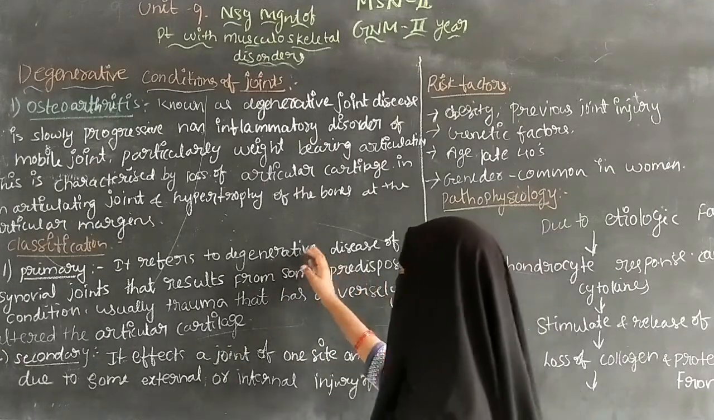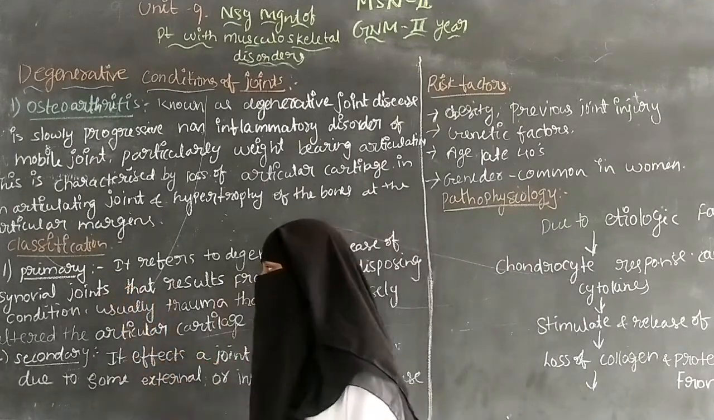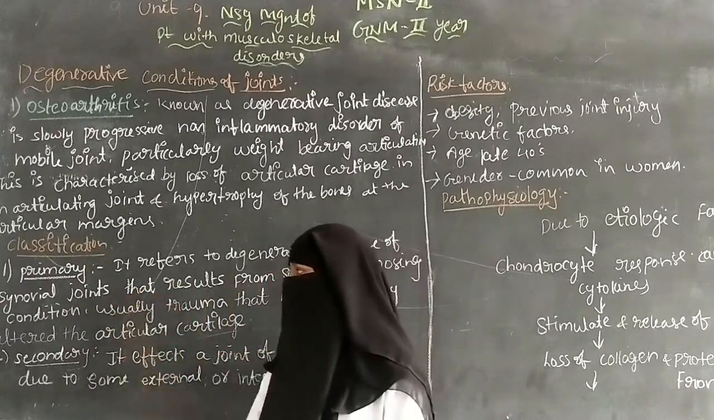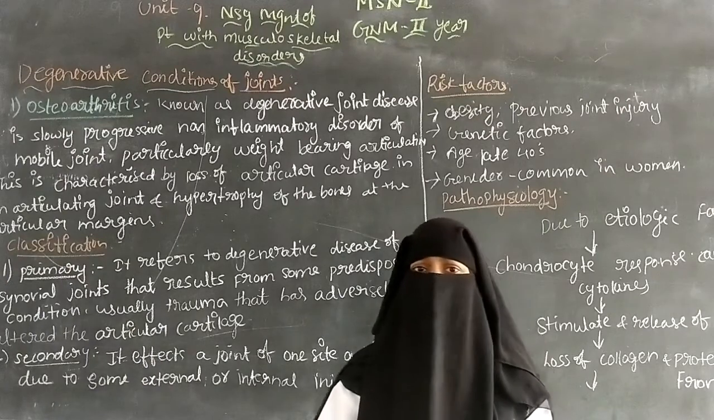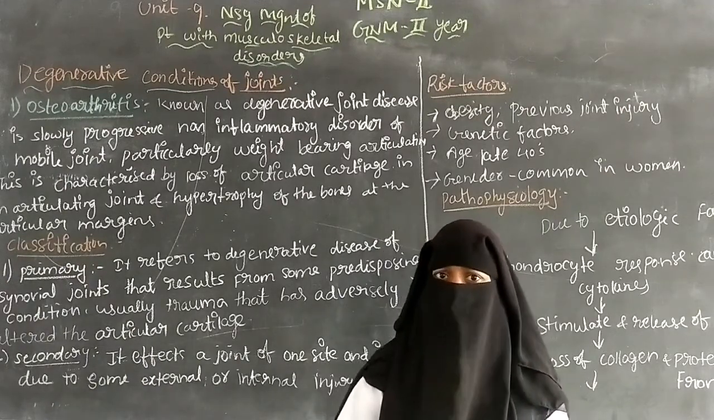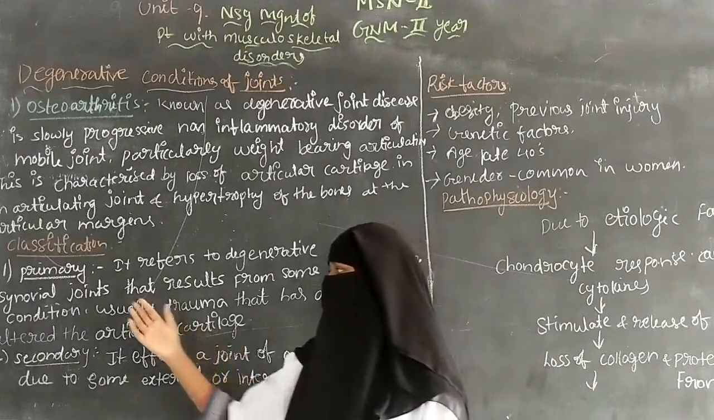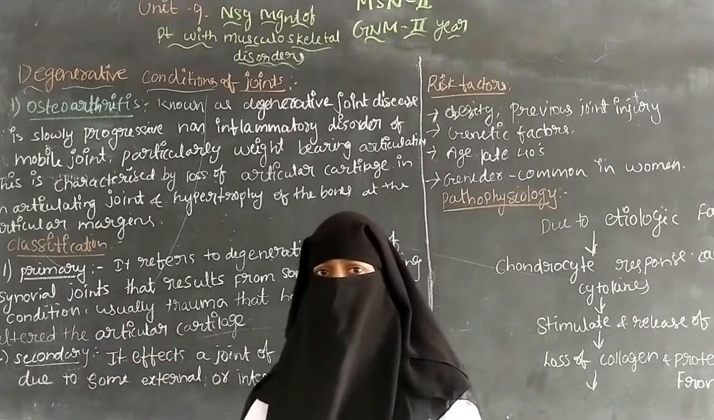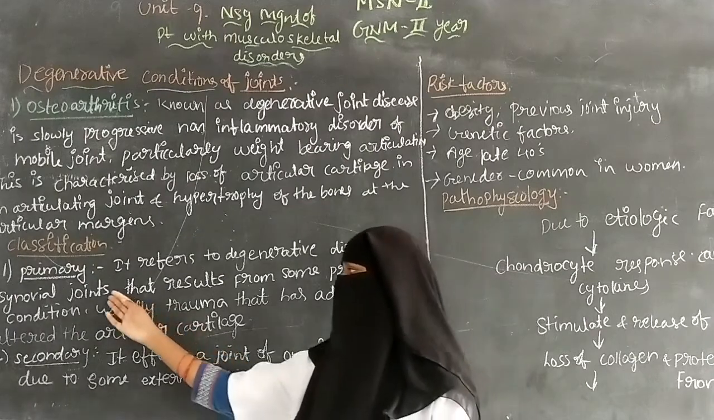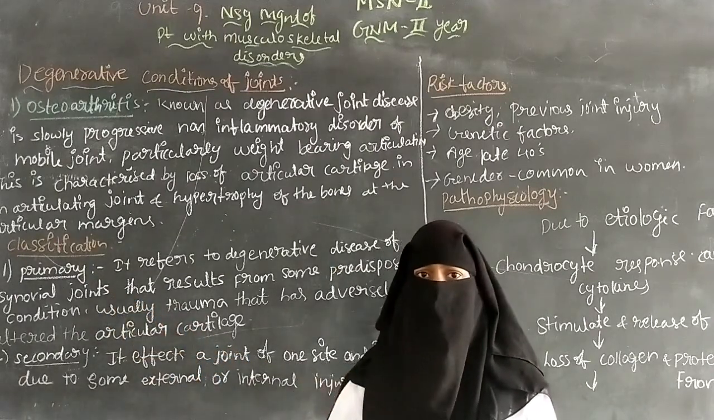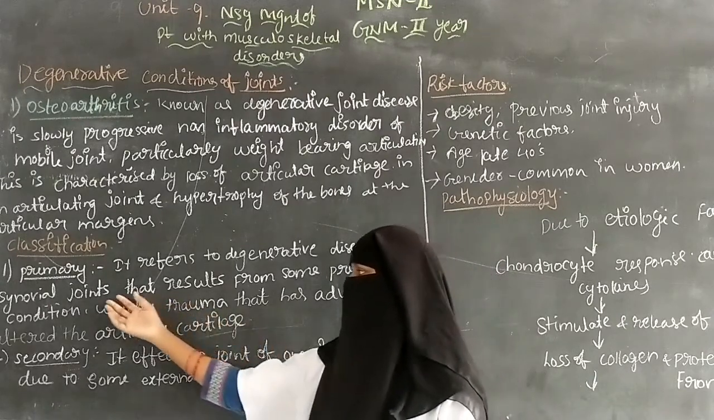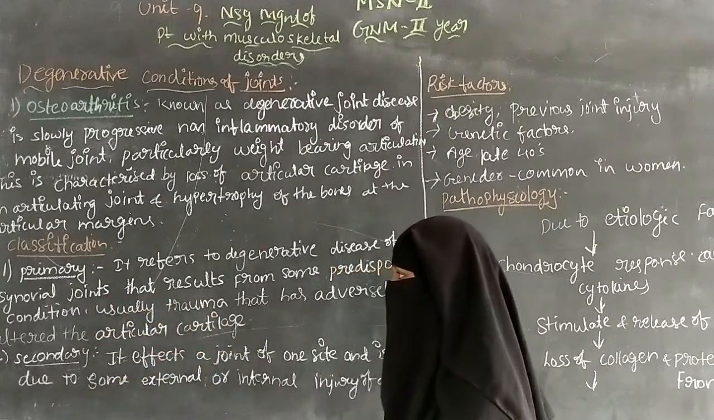So it is a degenerative disease of the synovial joint. Degenerative means it is a continuous process of the synovial joint. Synovial joints are present where two bones meet. The synovial joint has a synovial membrane, and it produces the synovial fluid in the joints.